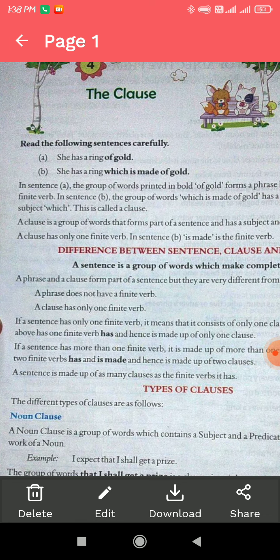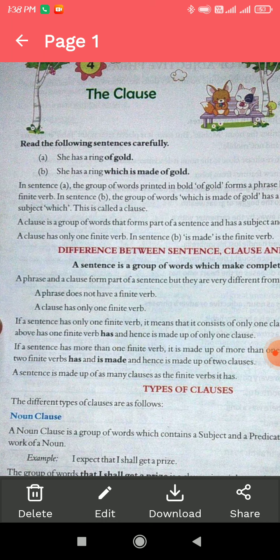A: C has a ring of gold, and B: C has a ring which is made of gold. First of all, in the first example, C has a ring of gold, the group of words printed in bold, of gold, is a phrase. A phrase is a group of words which makes incomplete sense. Whenever we make a sentence using this phrase, then it will make complete sense.